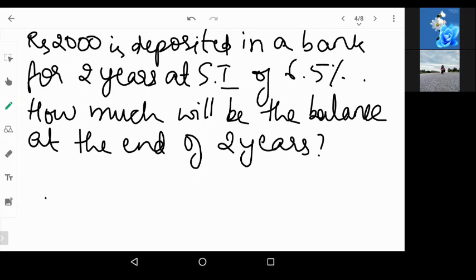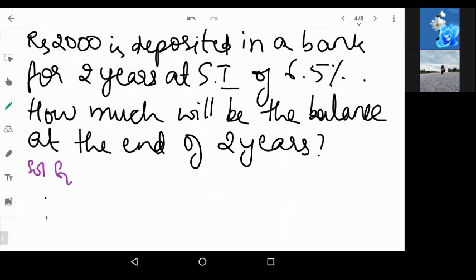So 2000 rupees is being deposited in a bank for 2 years at a simple interest of 6.5%. So they've kept 2000 rupees in the bank for 2 years with 6.5% interest. Yeah, okay, you're giving me the simple interest value, Inas, 260. Now they're asking what is the total amount that we will get at the end of 2 years. Yeah, correct, Inas. The answer is right for the interest. Now let us start solving this.